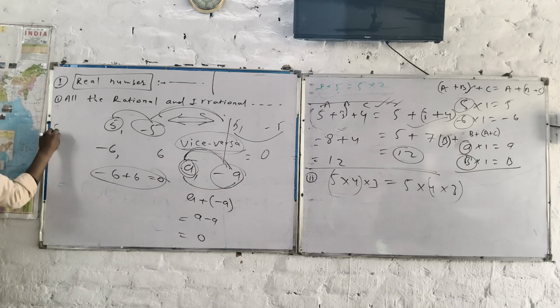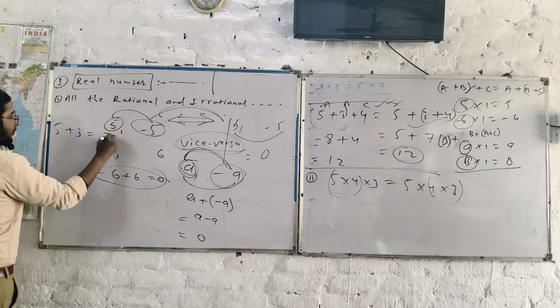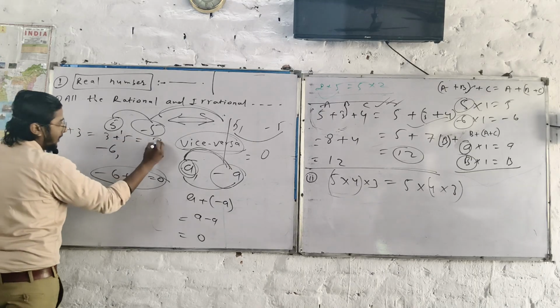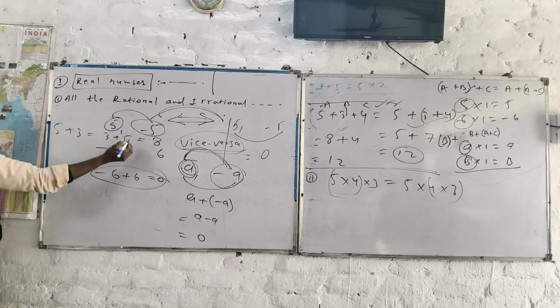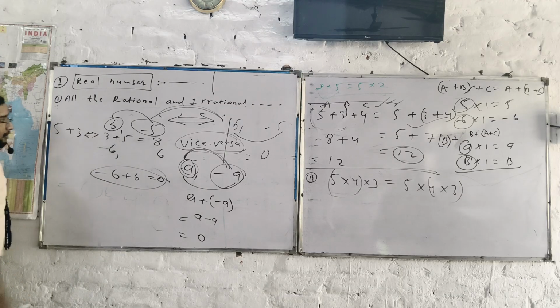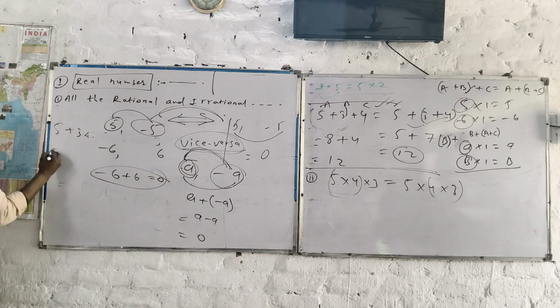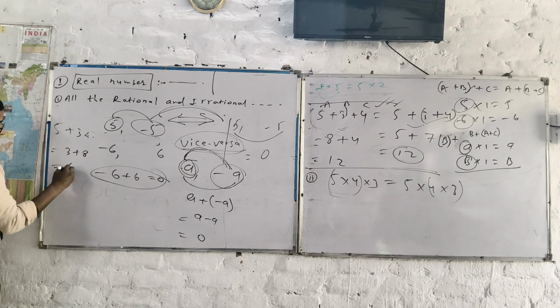Again, for example, 5 plus 3 equals 3 plus 5 equals 8. If you just write it like a child, then you have to show it like this. It is a way to show that, and you get a point. But actually, we should not solve the question like this. We solve the question this way. That's why we need to write it this way.